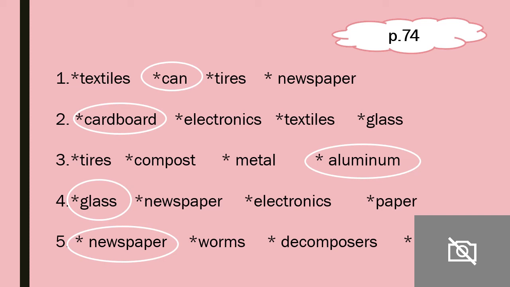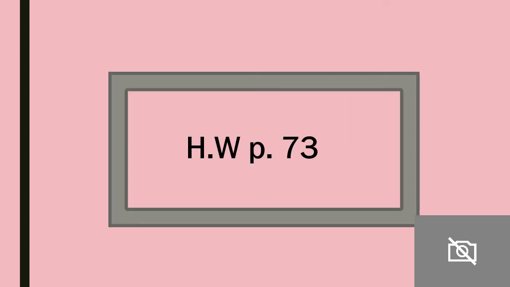Okay, grade 3. So these are the definitions that you take for today. Our lesson for today was recycling. Why do we recycle? What do we mean by recycling? And how do we recycle? And at the last, we take these definitions, okay? Now you have, on page 73, a homework that I want you to do.